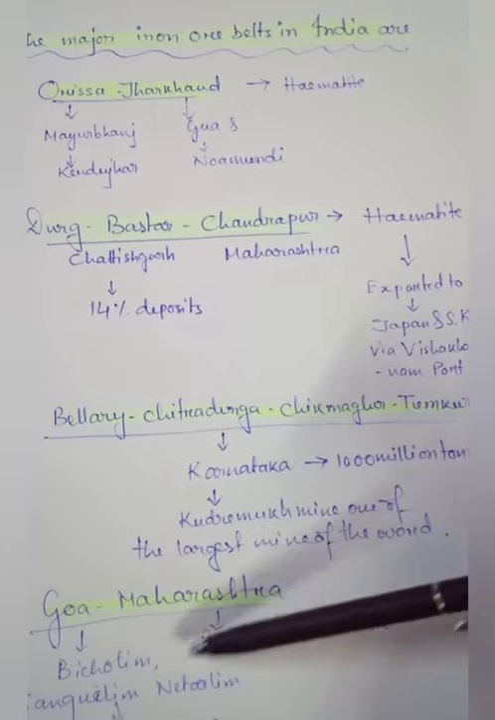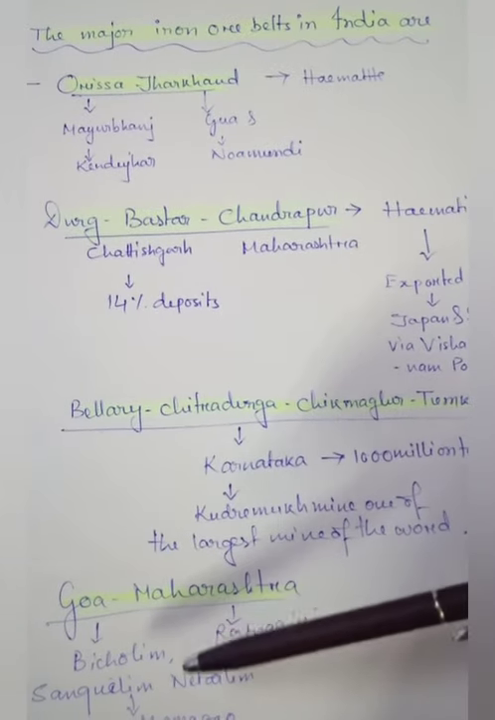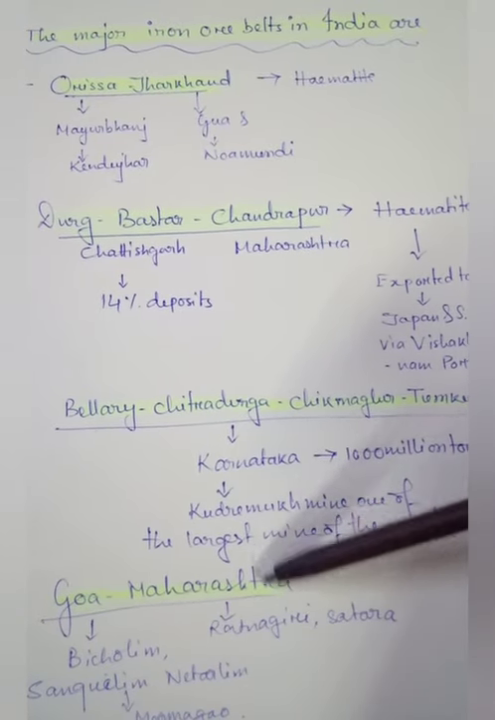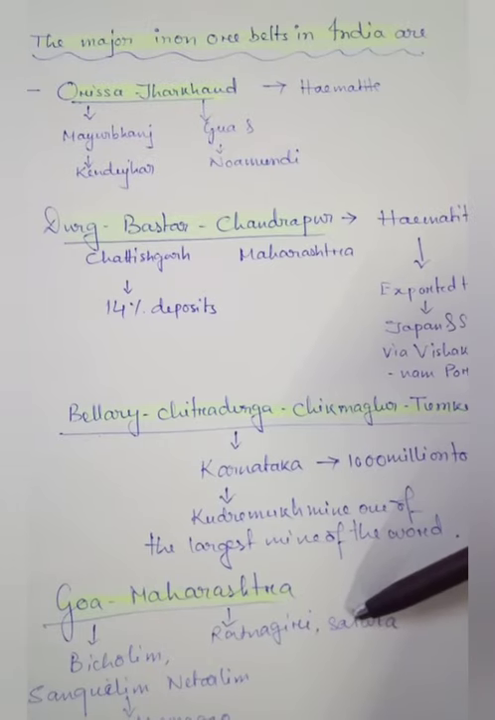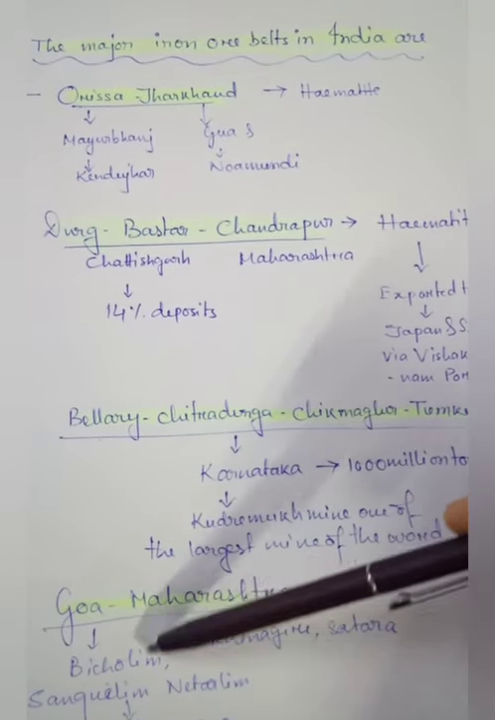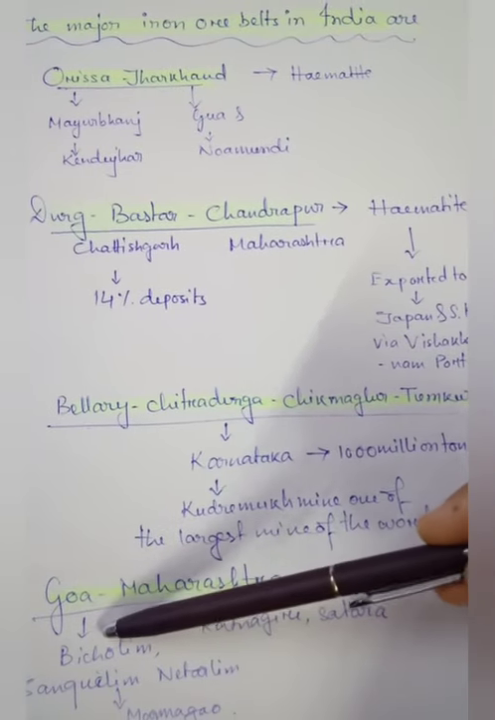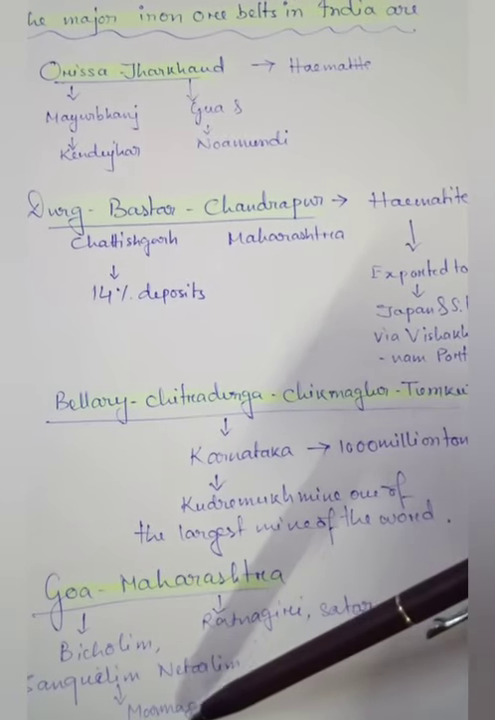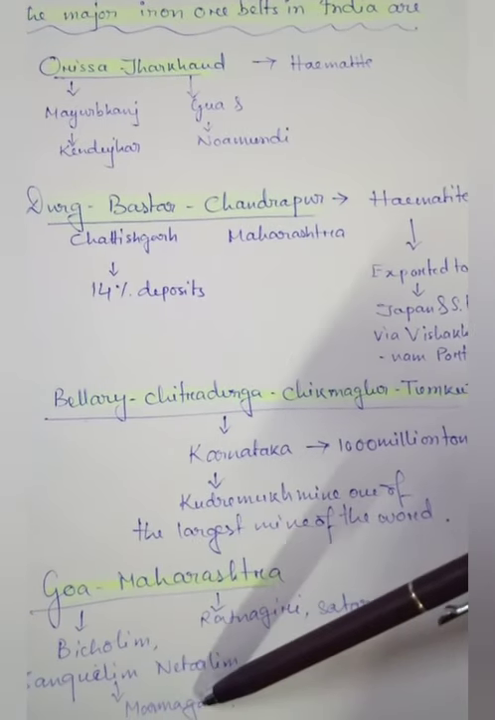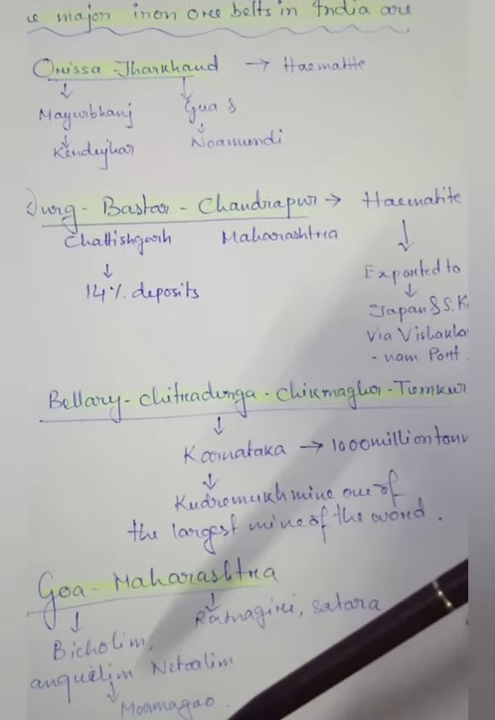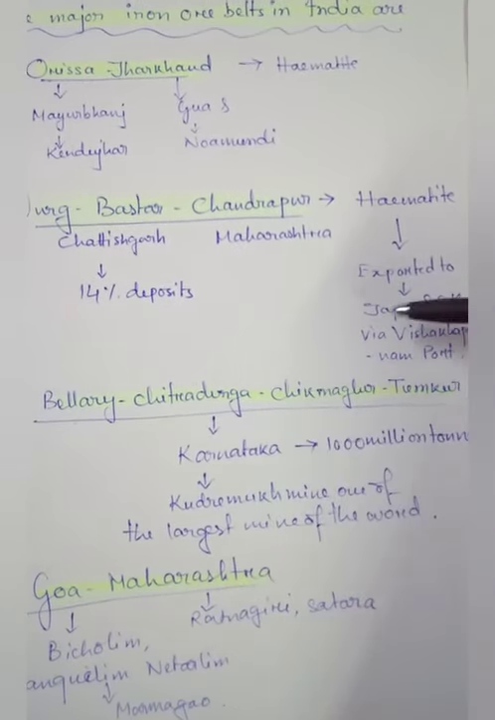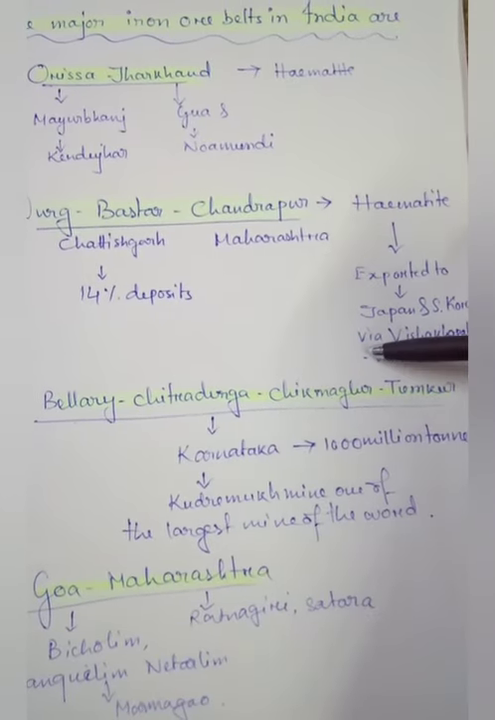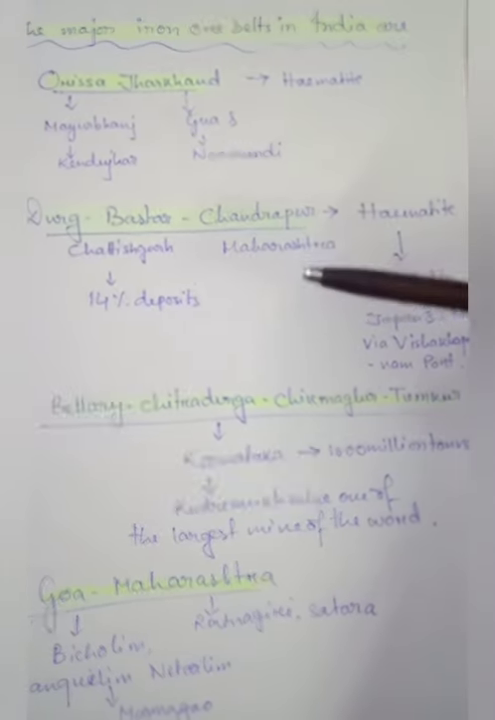Next, Goa, Maharashtra. In this Goa-Maharashtra belt, first from Goa: Bicholim, St. William, Nitali, and in Maharashtra: Ratnagiri, Satara and some other places where we can see the deposits of iron ore. Goa has basically two different seaports, Panaji and Marmagao, and from the Marmagao seaport maximum iron ore is exported to other countries. So students, you have to remember one port is Vishakhapatnam, another is Marmagao, the two important ports of India through which iron ore is basically exported to different countries of the world.